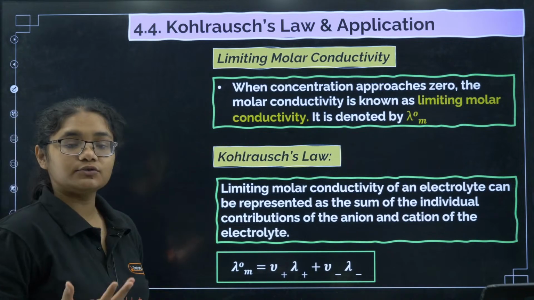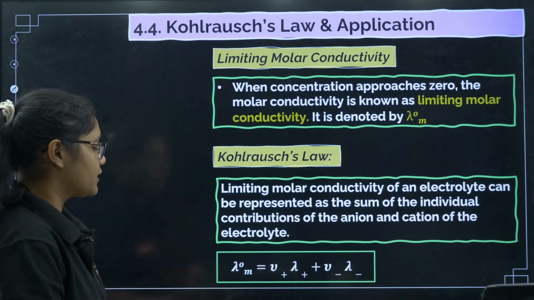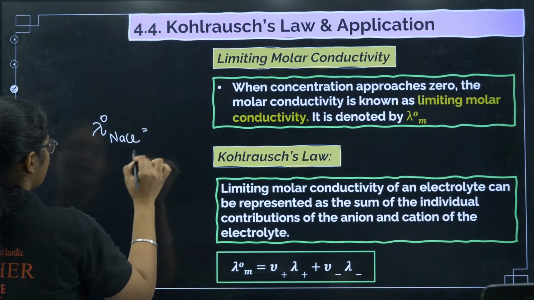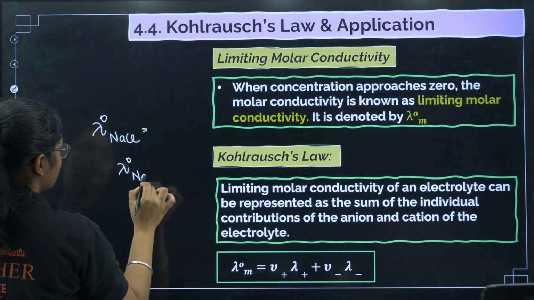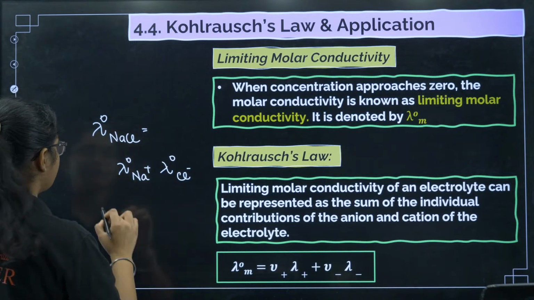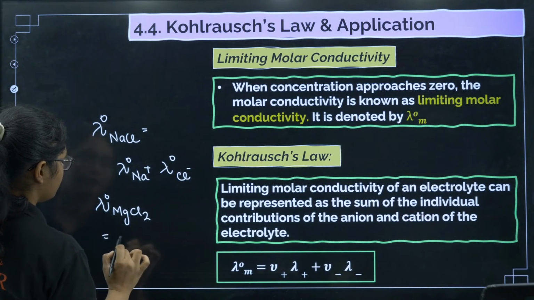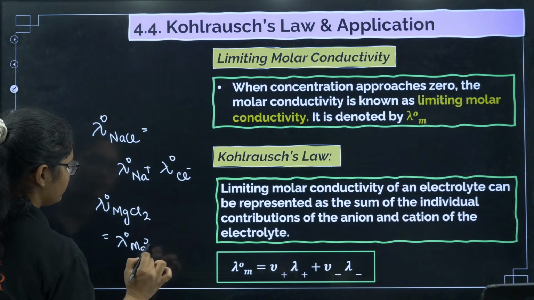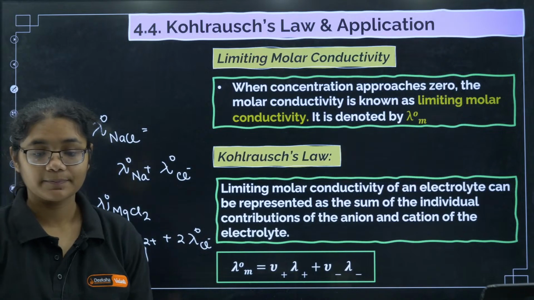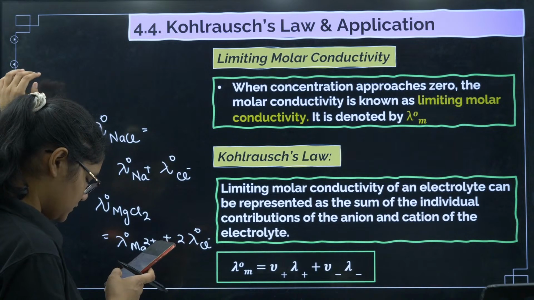Now Kohlrausch law is used for what? To calculate the molar conductivity of the weak electrolytes. For example, if I have an electrolyte like MgCl2, then its limiting molar conductivity will be equal to lambda naught of Mg2+ plus 2 times lambda naught of Cl minus. Okay, clear? Okay, next.